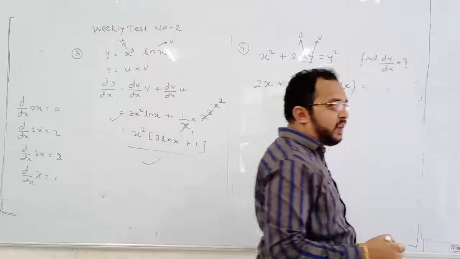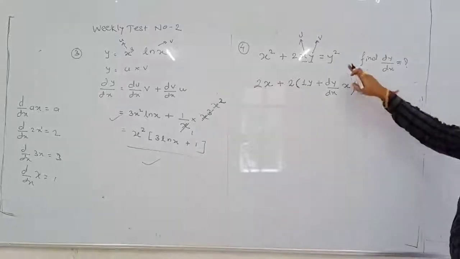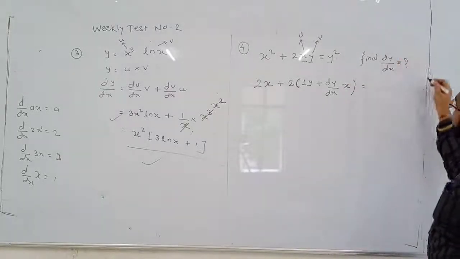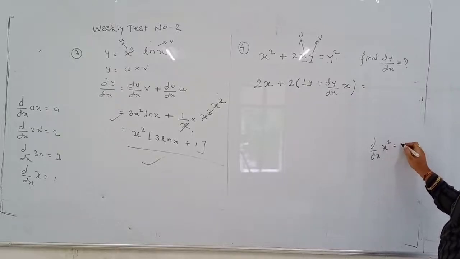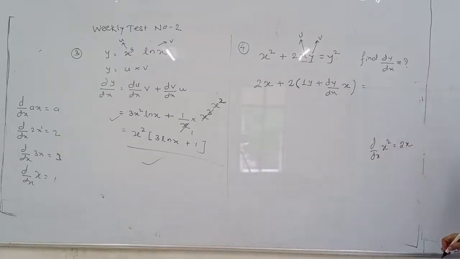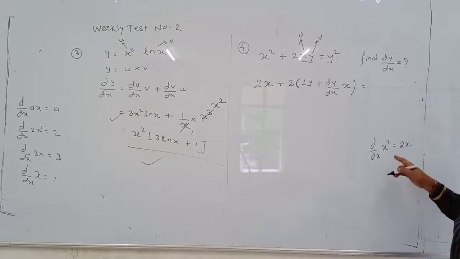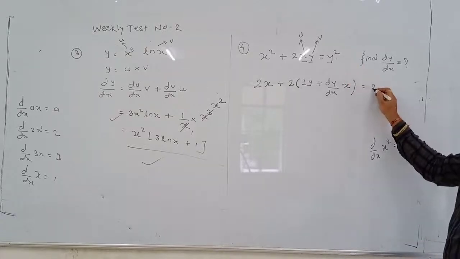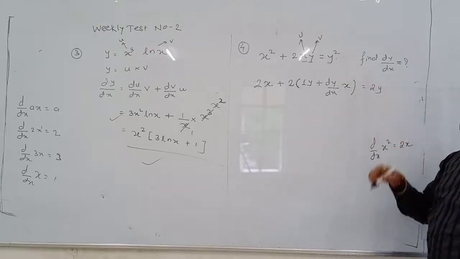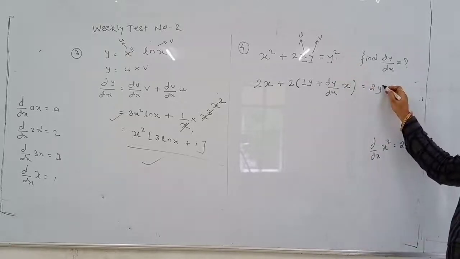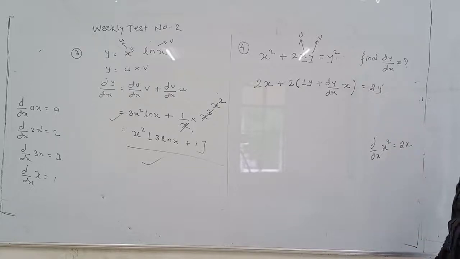What is the differentiation of y square? समजा हा x square असता, तर differentiation काय असतं? What is the differentiation of x square? It will be 2x. Take the power in the numerator and reduce the power by 1. Okay? So याचा पण 2y. Take the power in the numerator and reduce the power by 1. So the new power will become 1.